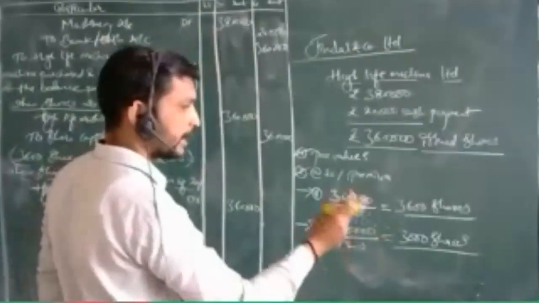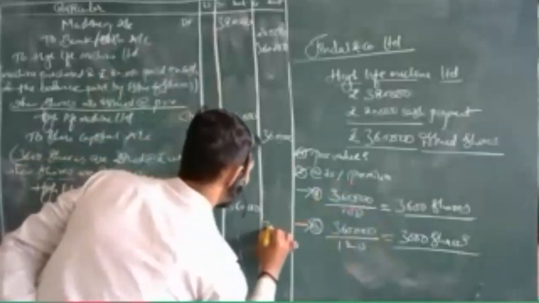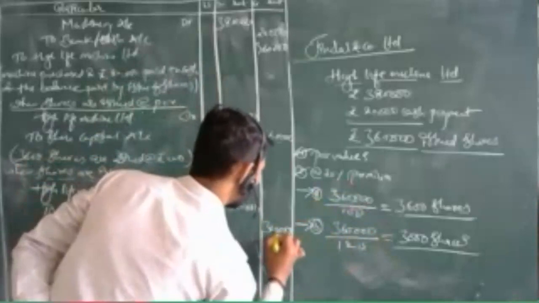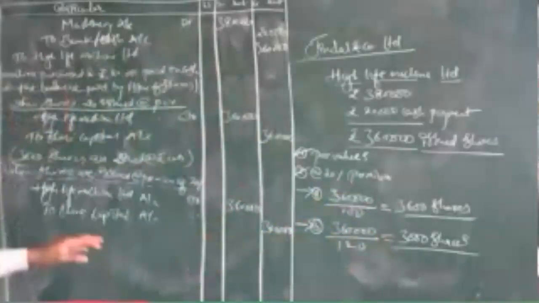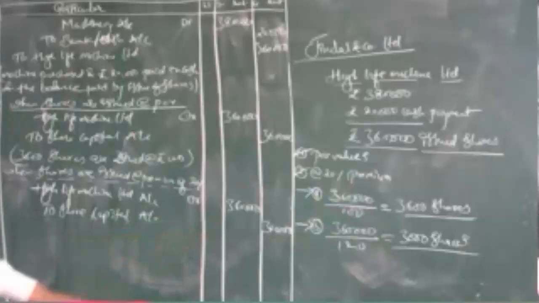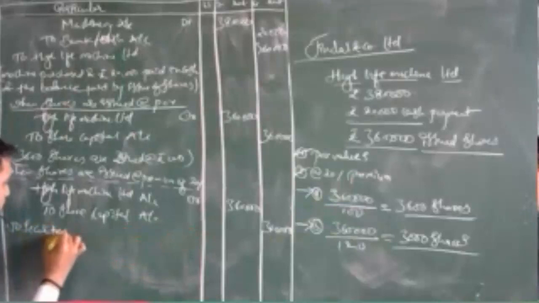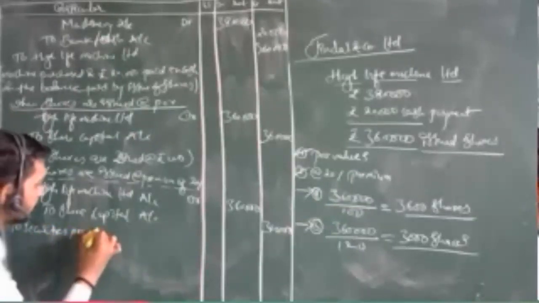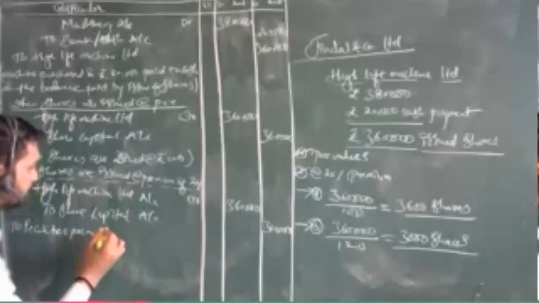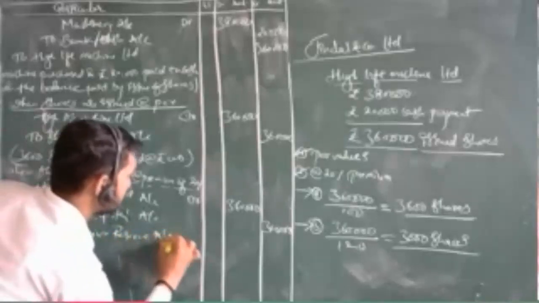Sorry, at 100 rupees, 3,000 into this, it will be 3 lakhs. 3 lakhs will be the amount to the share capital. Then the remaining to securities premium reserve account, how much?